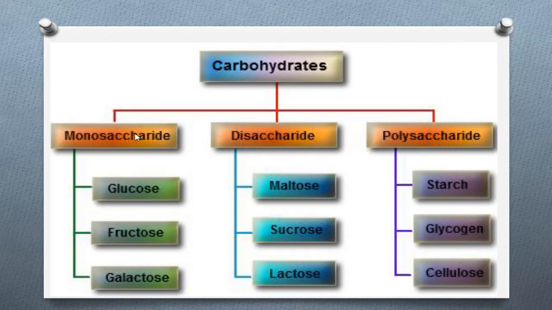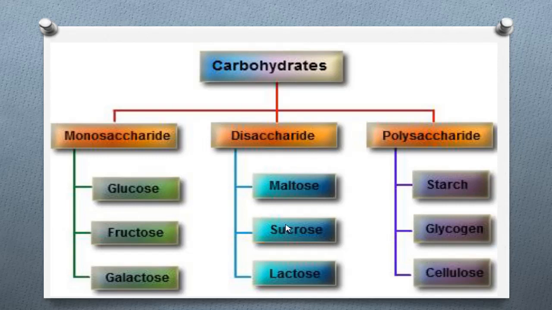Now when we consider the monosaccharide, mainly there are 3 types: glucose, fructose and galactose. And also disaccharide is made by combination of two monosaccharides. What are the types of disaccharide?